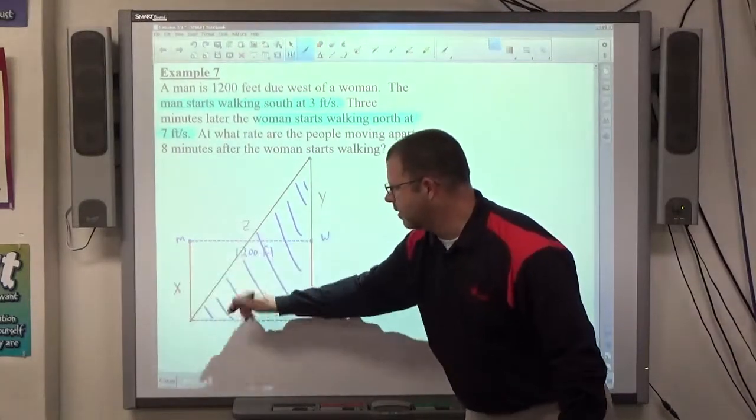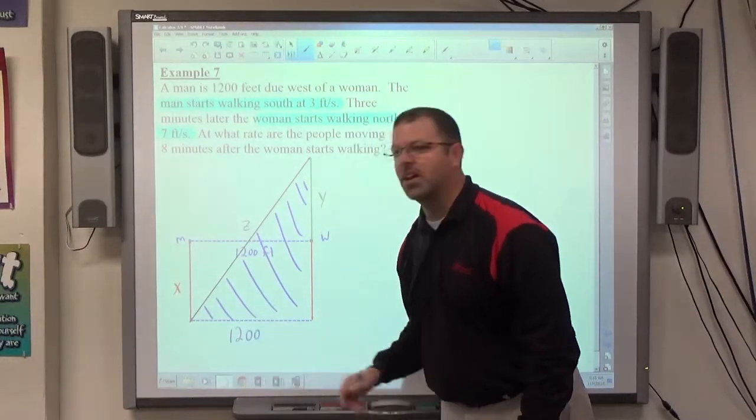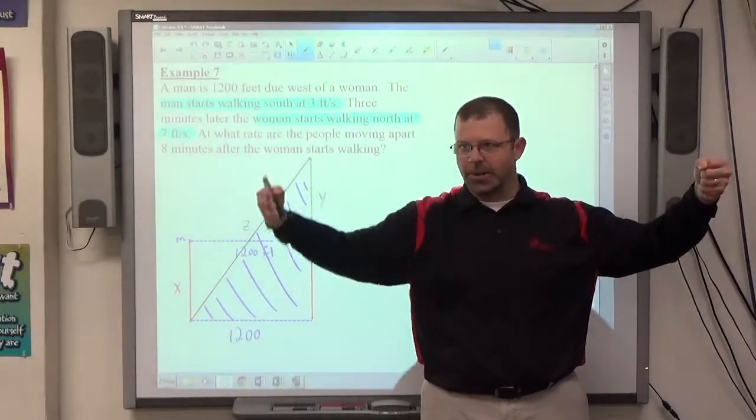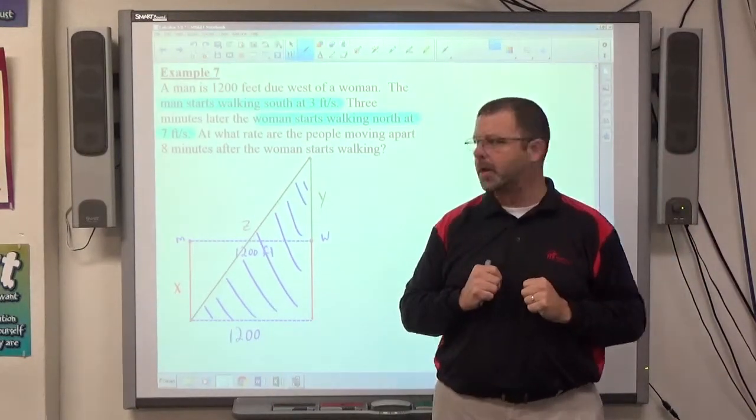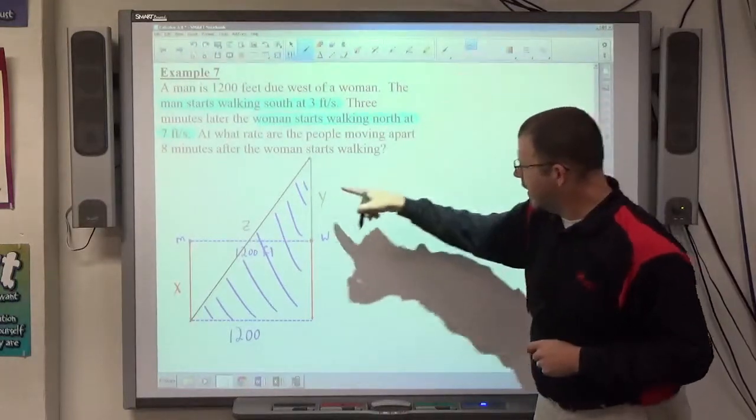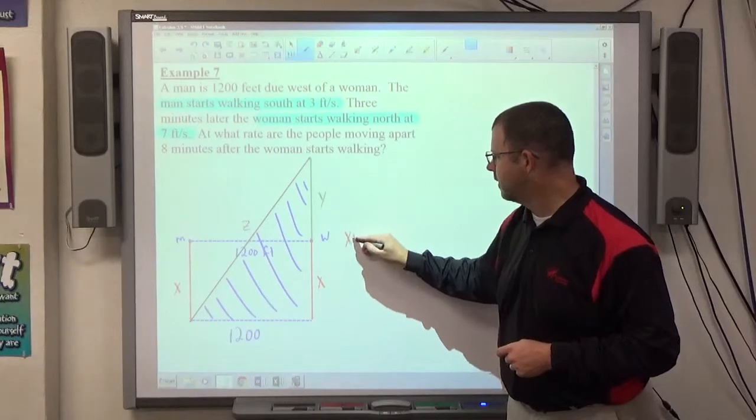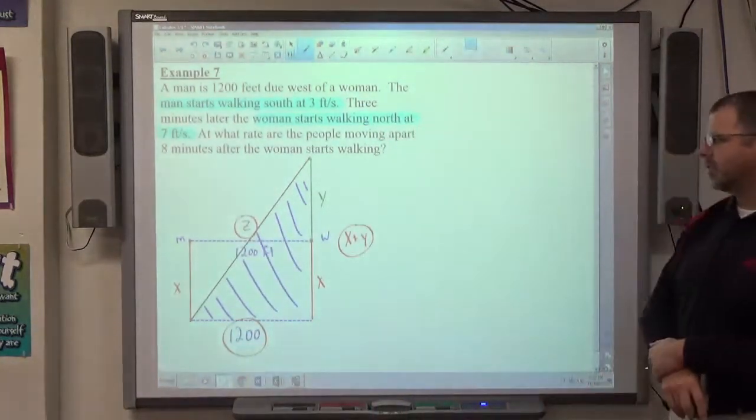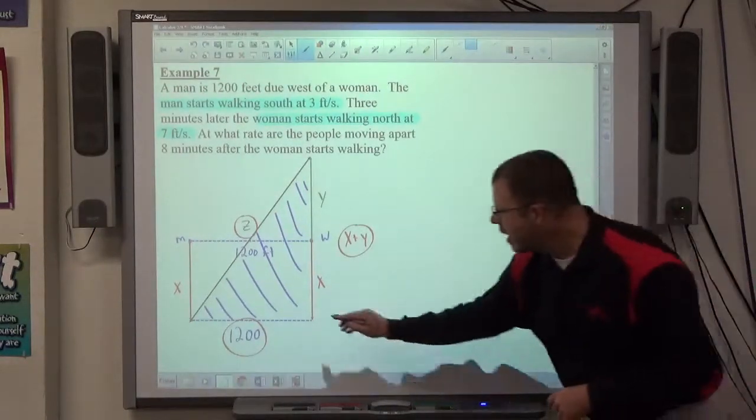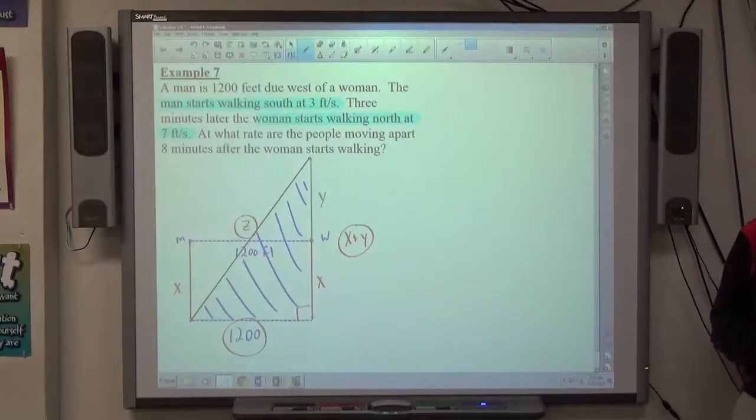The bottom side here, the distance between the man and the woman, is 1,200 feet, right? East to west. That's not changing. If they're 1,200 feet apart, he's going exactly south, she's going exactly north. The east-west distance between them hasn't changed a bit. And this dimension over here is not just y, but it's actually x plus y. So my 3 sides of my triangle are z for the hypotenuse, x plus y for the vertical dimension, and 1,200 for the horizontal dimension. Creating myself one simple right triangle.